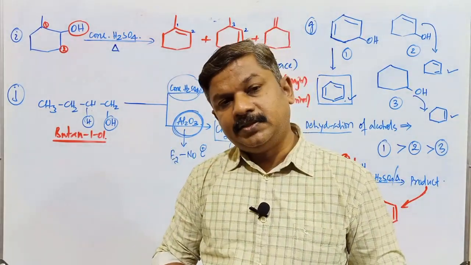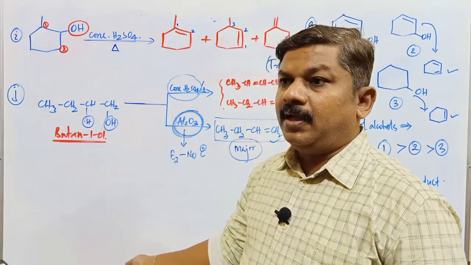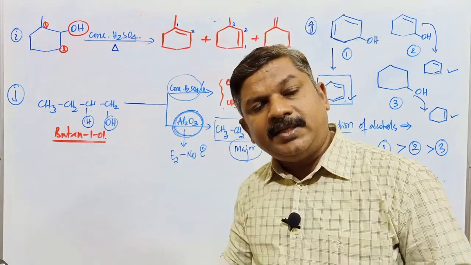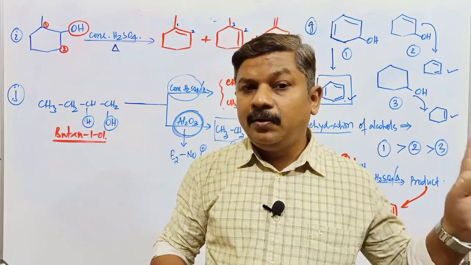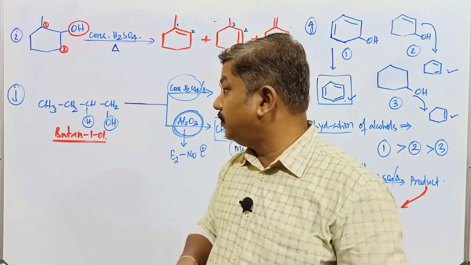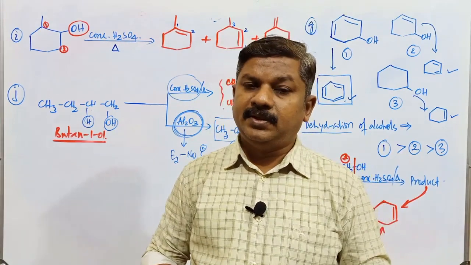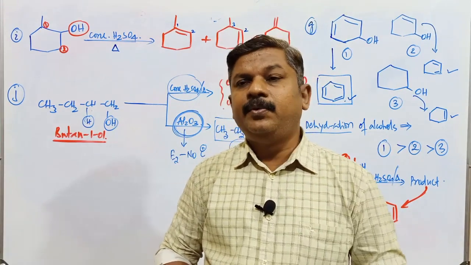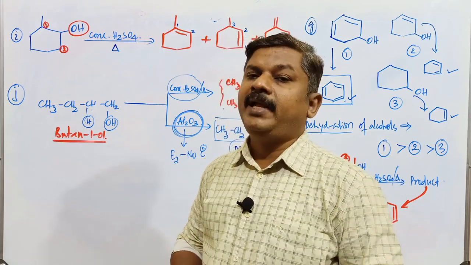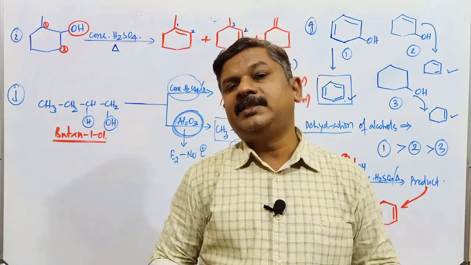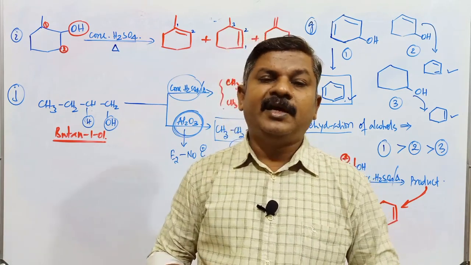In such types of elimination reactions, with respect to alcoholic compounds, it is called dehydration. With respect to haloalkane, it is called dehydrohalogenation reactions. So this is about the elimination reactions in case of alcoholic compounds. Right? In the next class, we have to concentrate on the remaining reactions: oxidation reactions, haloform reactions, and distinguishing tests between primary, secondary and tertiary alcohols by different types of methods.